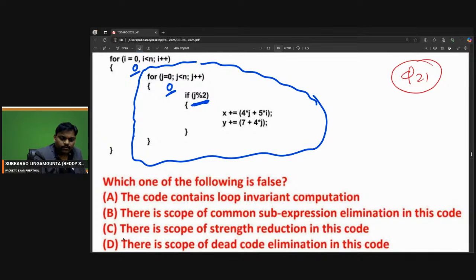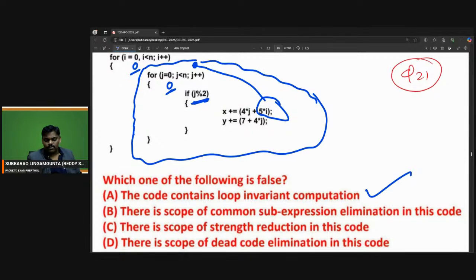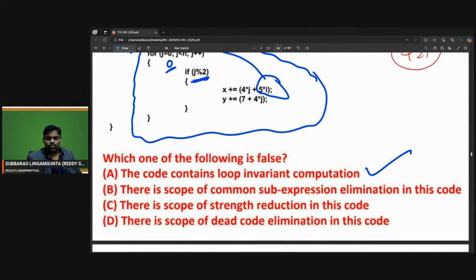So Venkat, if you observe clearly, see this one. 5 into i, why are you calculating it inside the j loop? My request is, do 5 into i one time here, and you can use it. The code contains loop invariant computation. Yes, it is true, but he's saying false. Which one of the following is false? So loop invariant is possible.